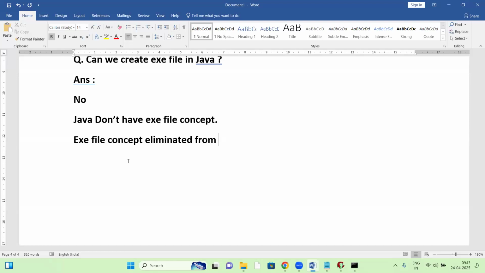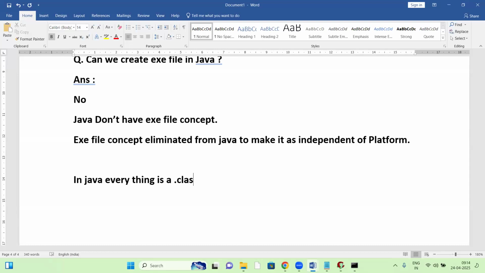So the exe file concept is eliminated from Java to make it independent of platform. Java doesn't have an exe file. See, in Java, everything is a .class file.